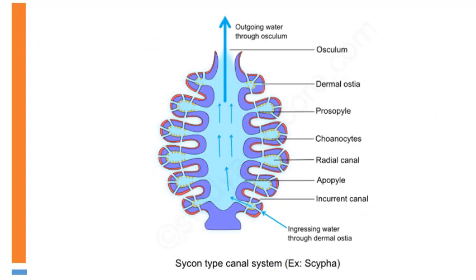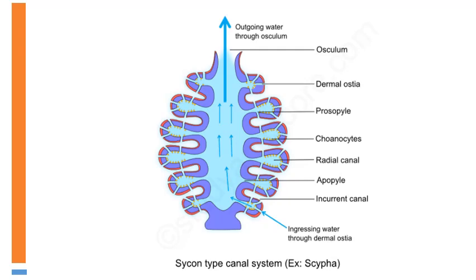In this diagram, we can see the second type of canal system. Here, the body wall is further folded to form radial canals, which are internally lined by choanocyte cells, which are flagellated cells.